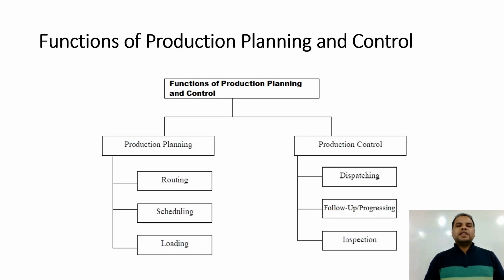In this slide, we will discuss the functions of production planning and control. So there are two parts, production planning and production control. The functions listed in production planning are routing, scheduling, and loading. And the functions which we perform in production control are dispatching, follow-up, and inspection.